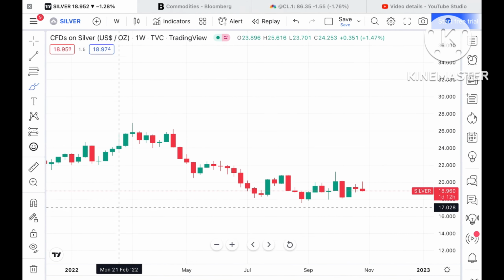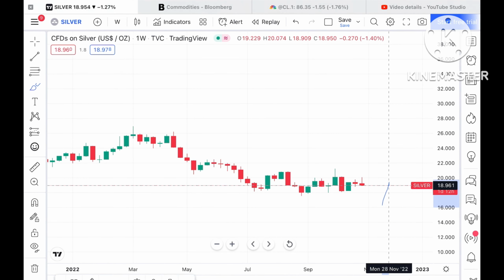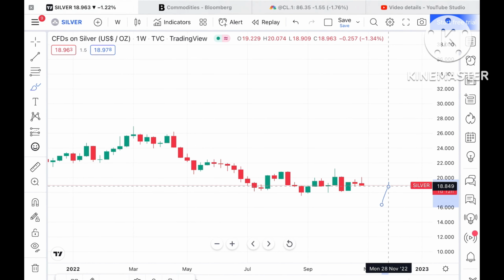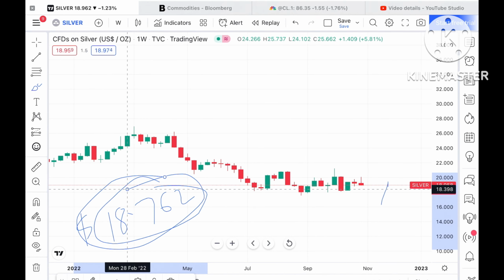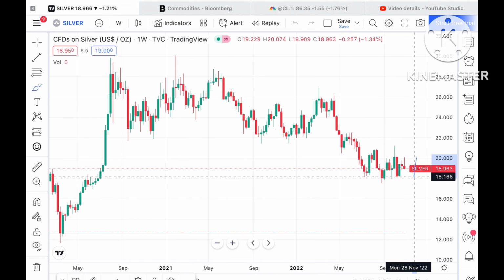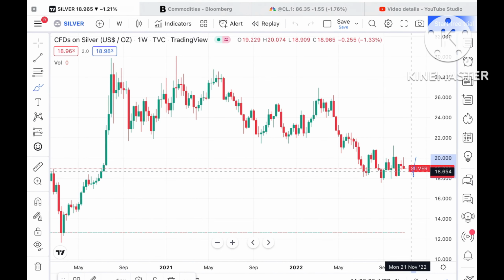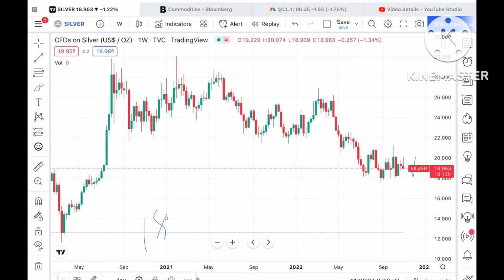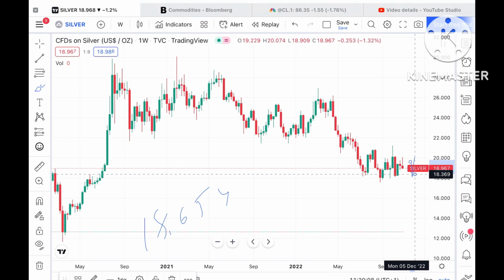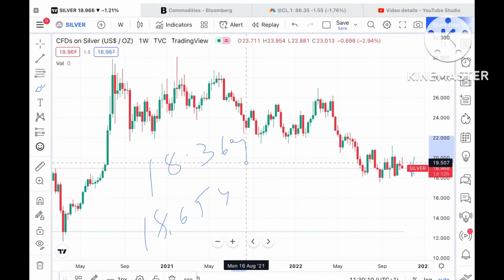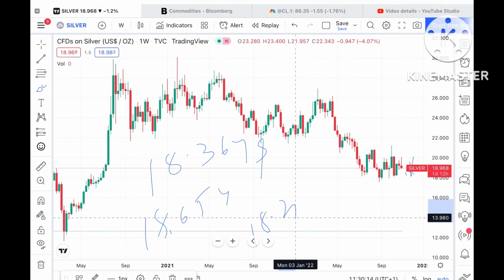Now look at this particular chart. Suppose the price doesn't sustain, which is a high probability, then it can fall further down, with a probability of touching 18.762. This support is already weak, so it can fall further down and touch another new support of around $18.654. Once the price falls below this level, it can touch $18.364, and from there it can touch around $18.207.